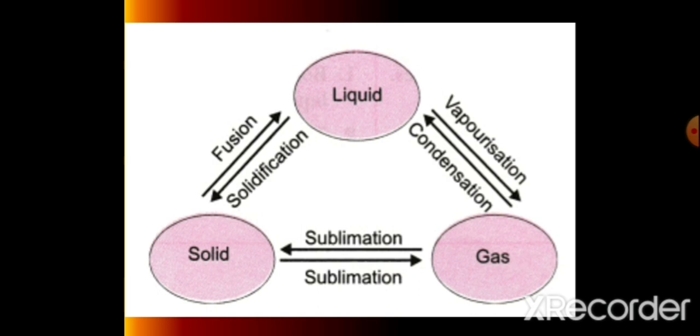One more interconversion is solid to gas or gas to solid without coming into the intermediate liquid state. Solid directly converts into gaseous state and gas also directly converts into solid state. That process is known as sublimation.